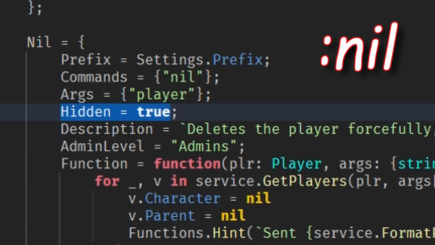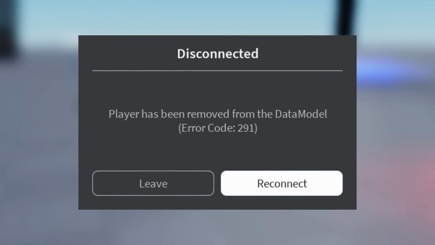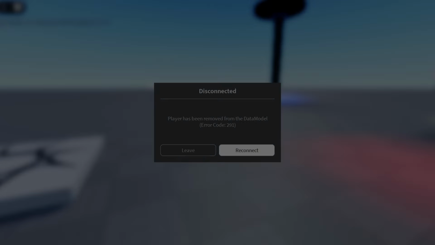And the next command, nil, forcefully kicks the player out of the game with this error message. I remember getting this before and thinking I was hacked since it looks so bizarre.